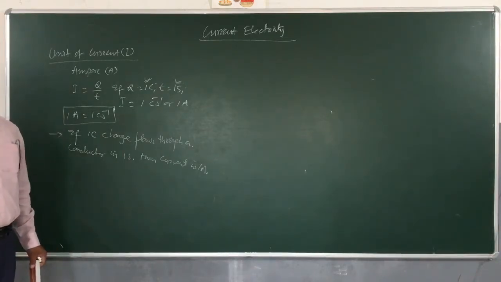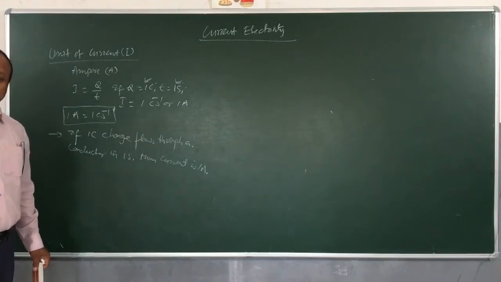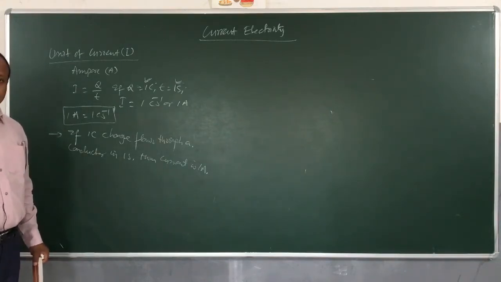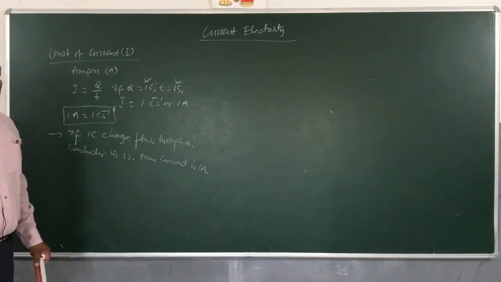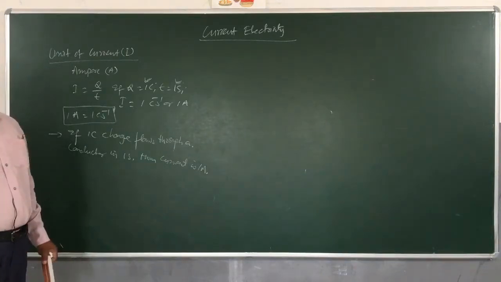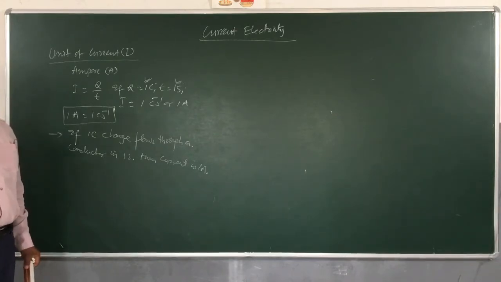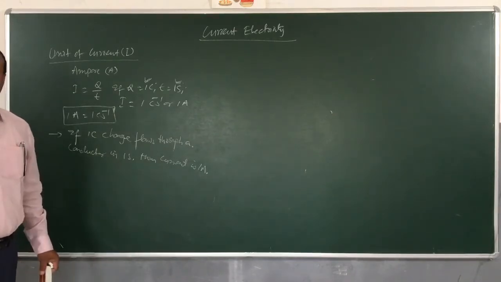It can be as large as 10,000 amperes, 10 kiloampere. And the current present in our nervous system is around 10 to the minus 6 ampere, which is about 1 microampere.